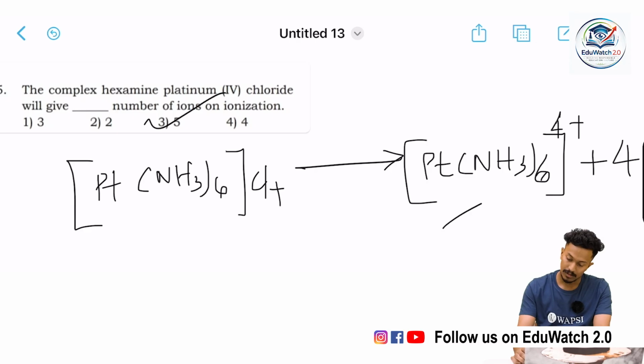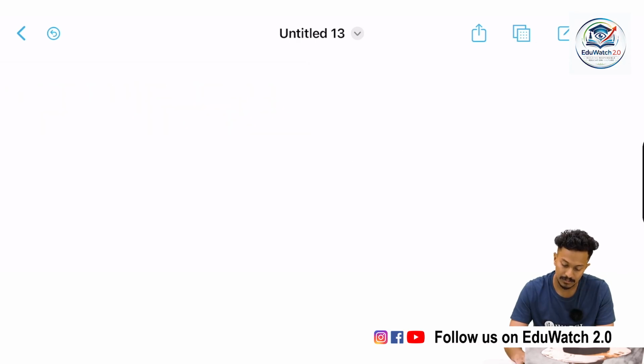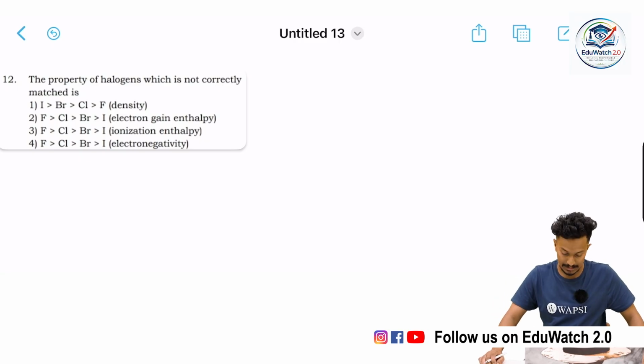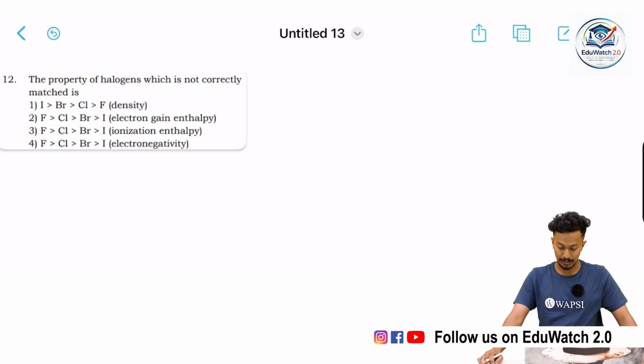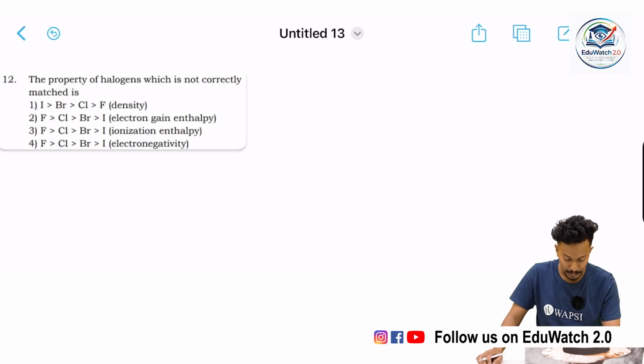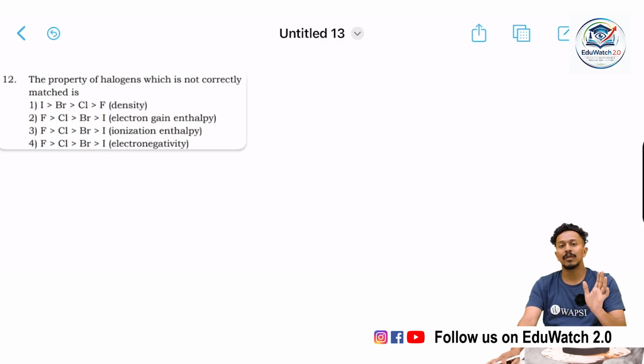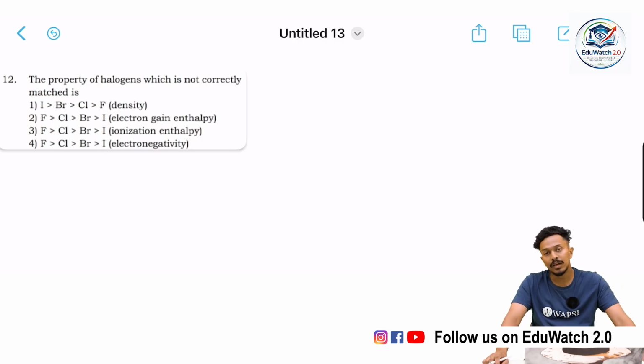Our next question: the property of halogens which is not correctly matched is which of the following: electron gain enthalpy, ionization enthalpy, or electronegativity. For this, the electron affinity of chlorine is maximum.